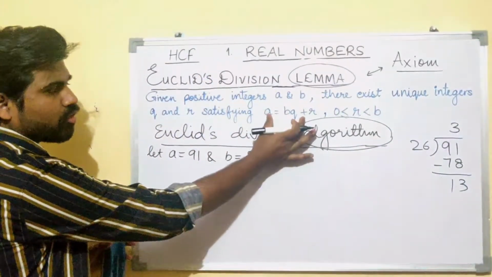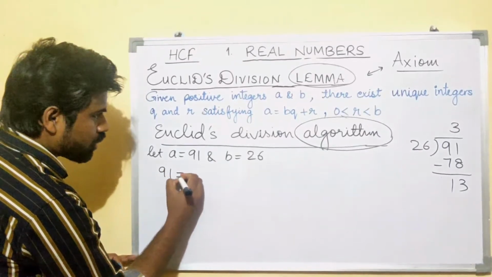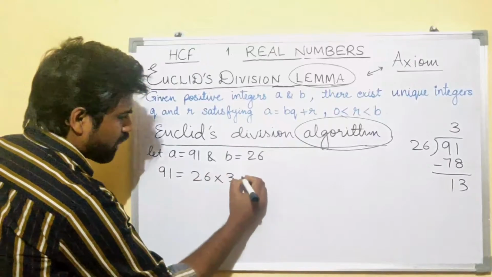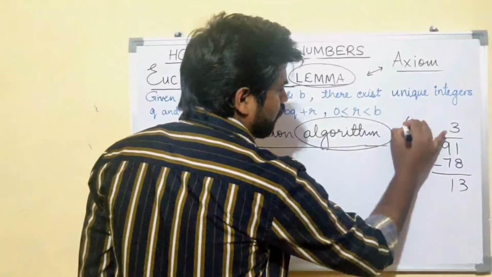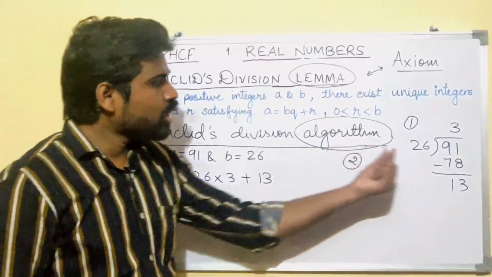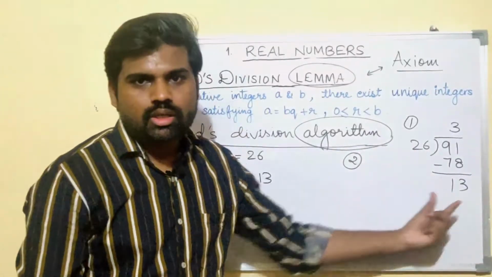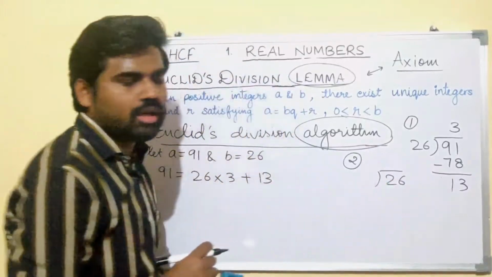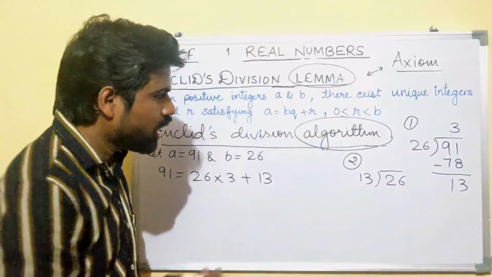So let us write it in the form A equals BQ plus R. You will get 91 is equal to 26 into 3 plus 13. This was your first step. Now in the second step, what did I tell you? Make the divisor your dividend and the remainder your divisor. So 26 will now be your dividend and 13 will be your divisor.